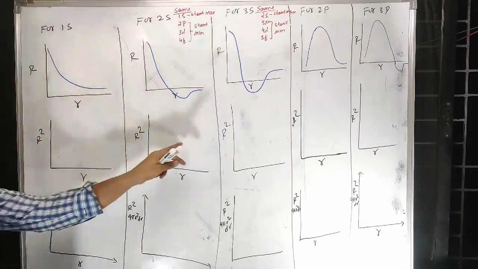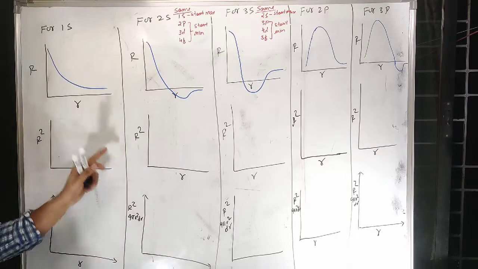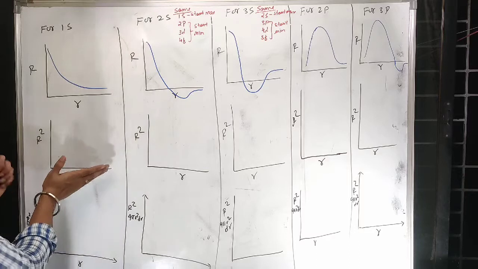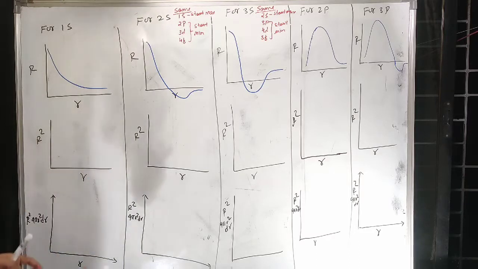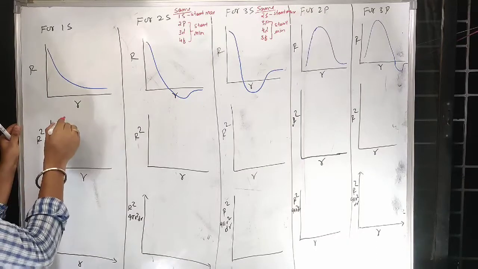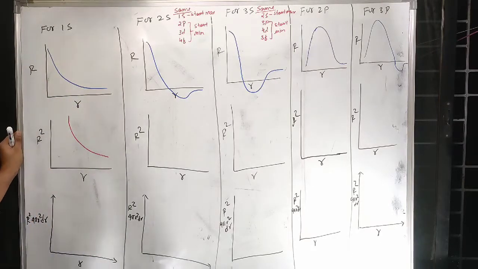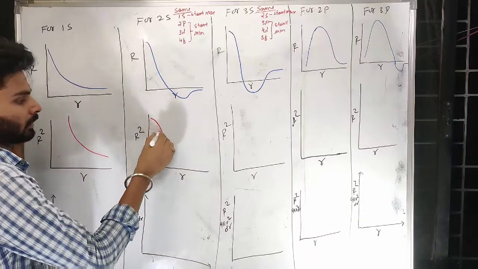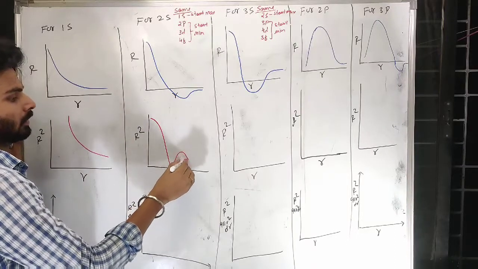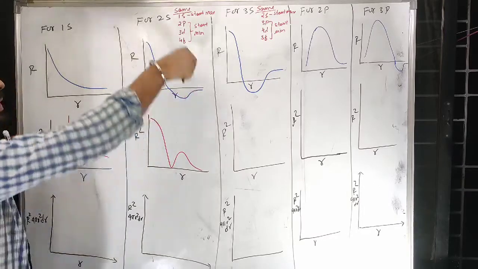Now let us go to the next type. When you square that, definitely you cannot expect the graph below the base. So when you square this, what is going to happen? Just the same thing, because you are just squaring that. Here it goes like this, because now this will be above the baseline.